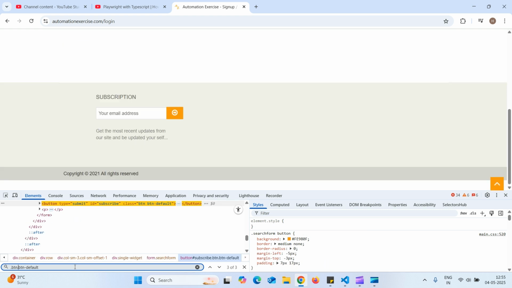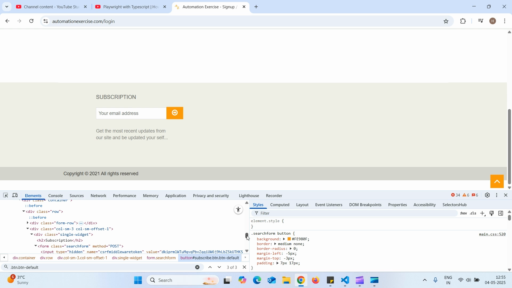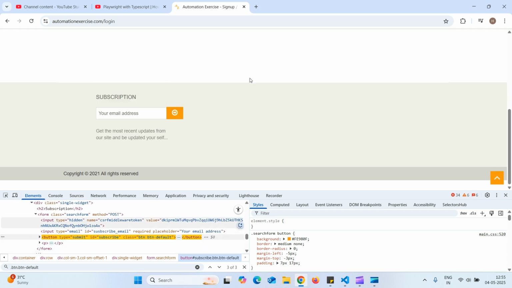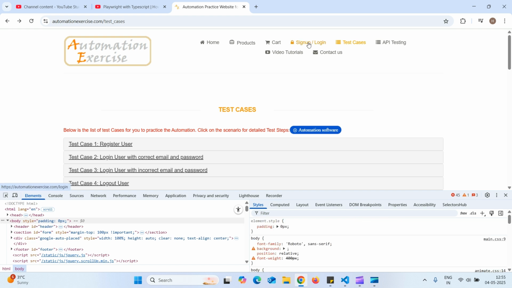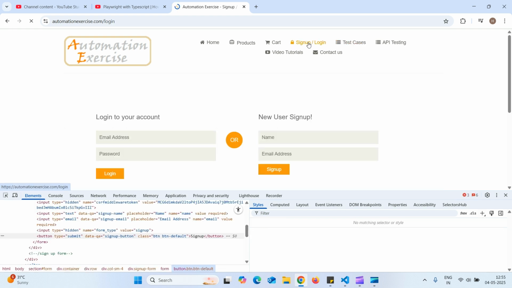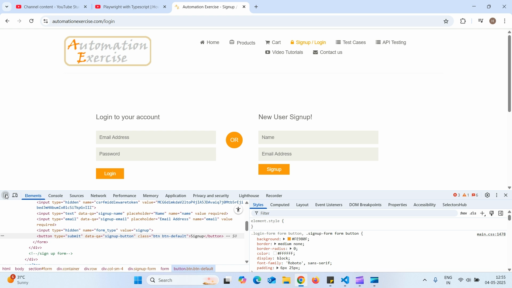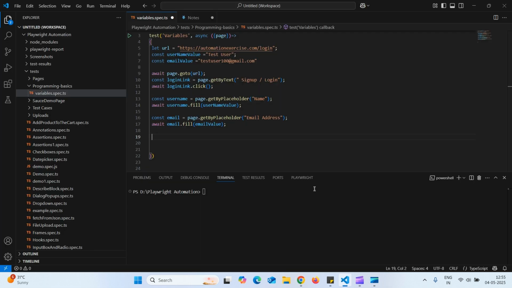Let us take text, or we can take data dot value also. Sorry, let me go back. We will take data dot QA. QA means quality assurance. We usually use this attribute for automation. I'll show you.